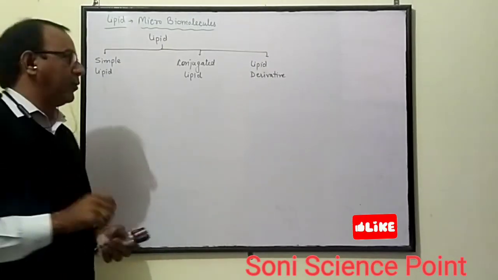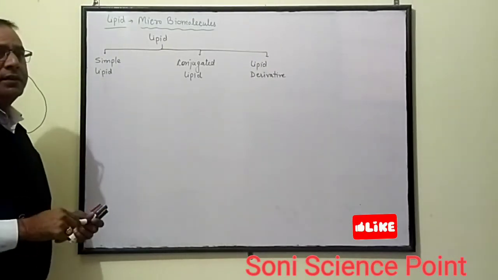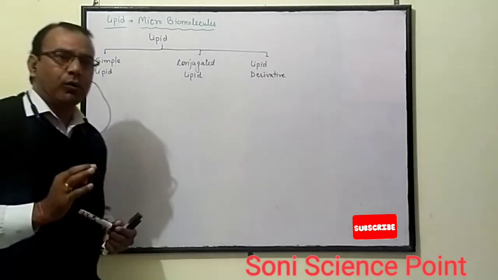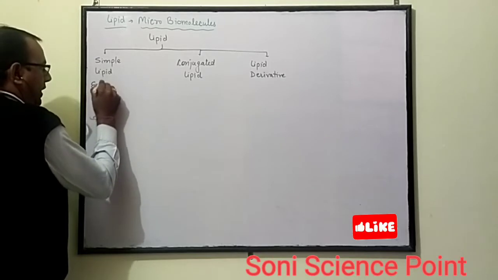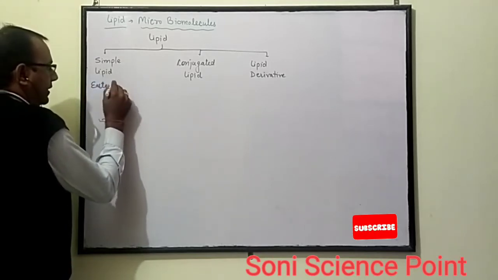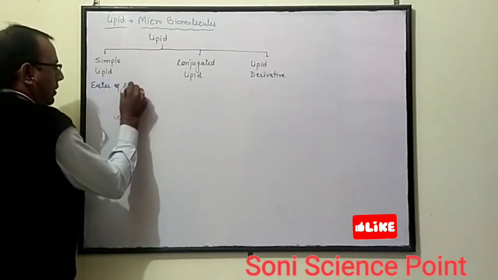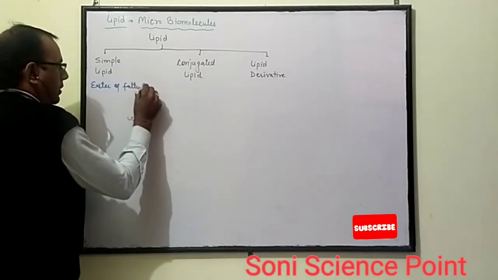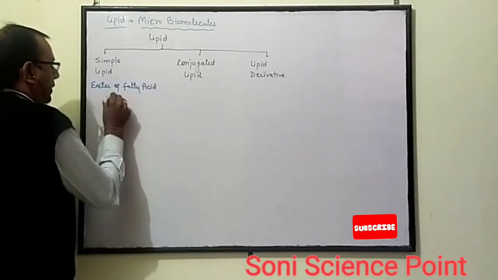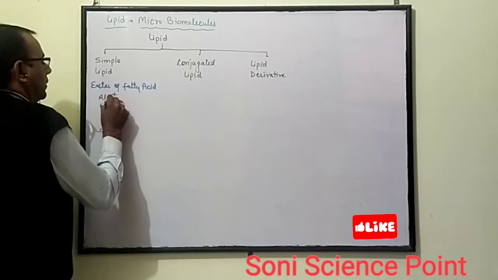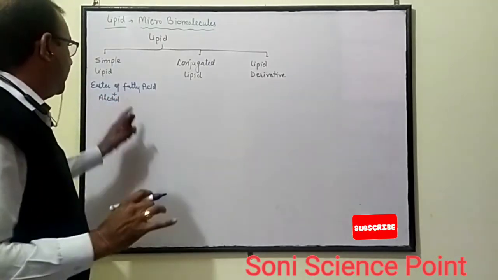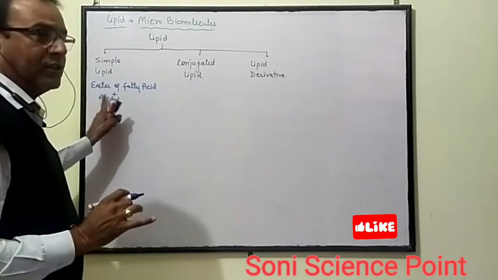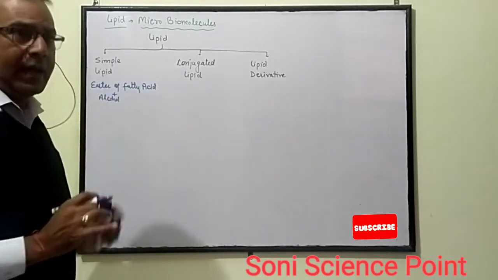Lipid is a micro biomolecule. Simple lipid is mostly the ester of fatty acid and alcohol.